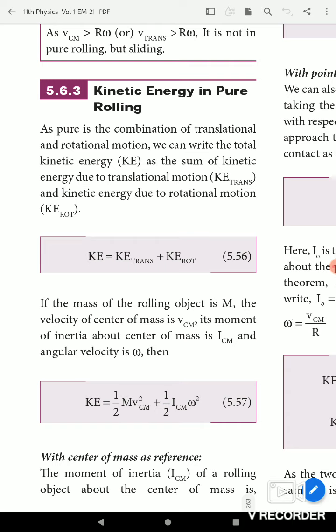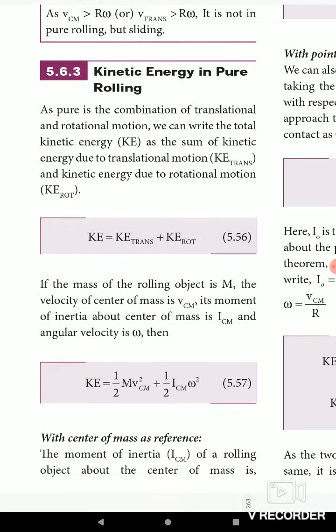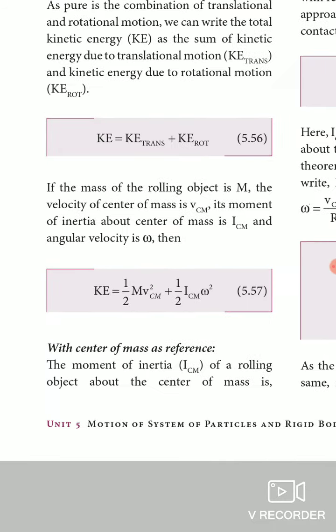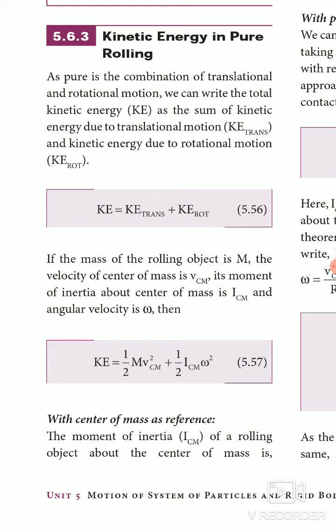So, KE equals KE translational plus KE rotational. The mass of the rolling object is capital M, equal to M1 plus M2 and so on. The velocity of the center of mass is VCM, its moment of inertia is ICM, and the angular velocity is omega. So, KE equals half M VCM square for translational kinetic energy, and